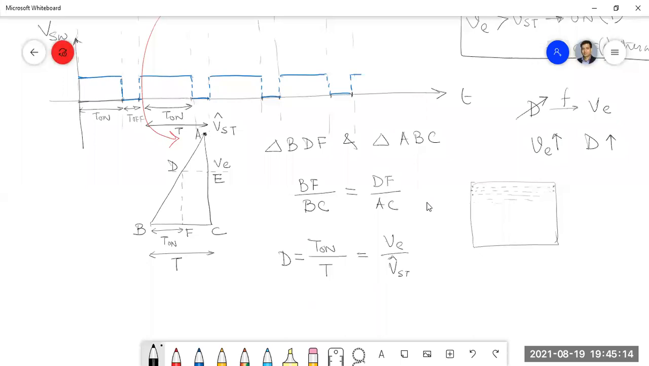Have you studied the bridge rectifier? Sir, we have studied the bridge rectifier in previous